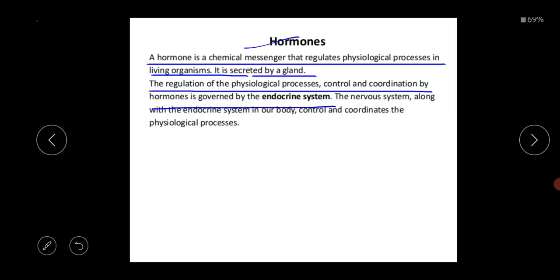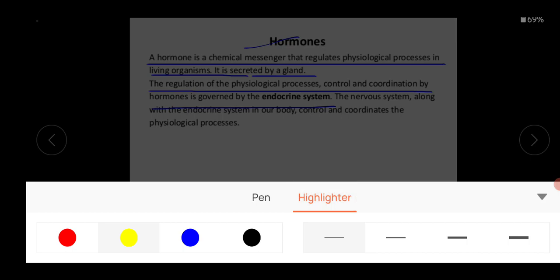Here I have written the term system, so it means it consists of several organs. This endocrine system consists of several glands, and all those glands are collectively called the endocrine glands.